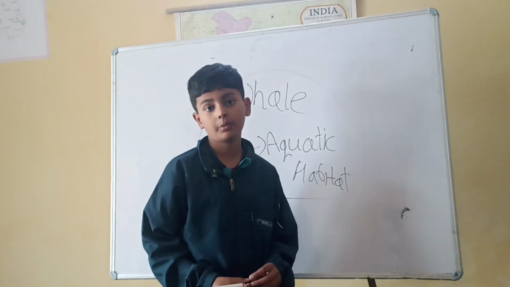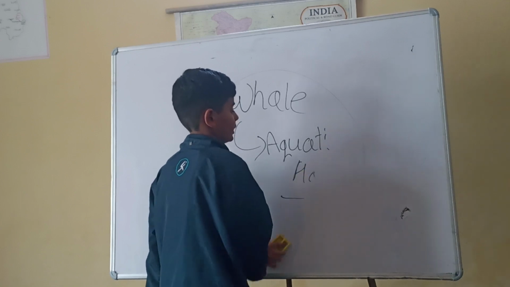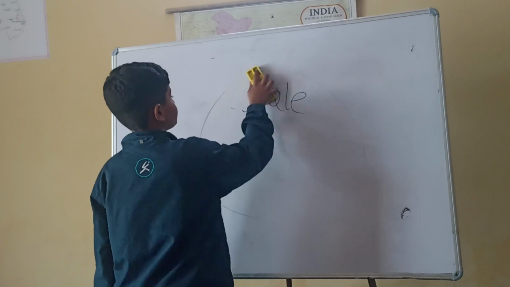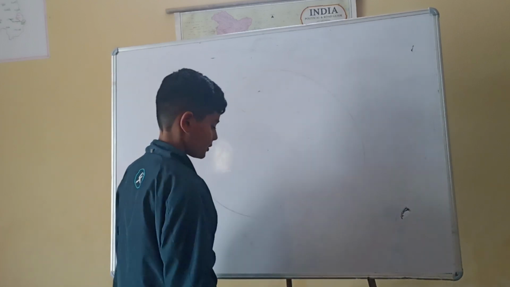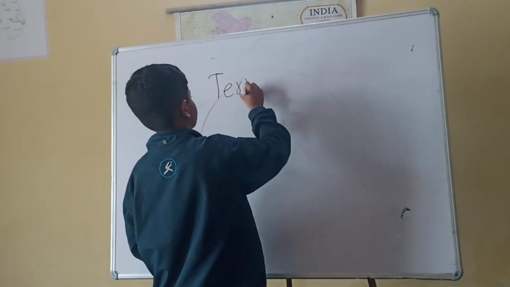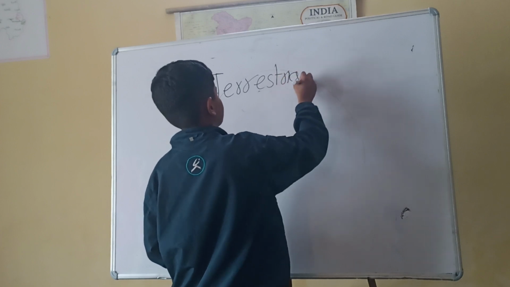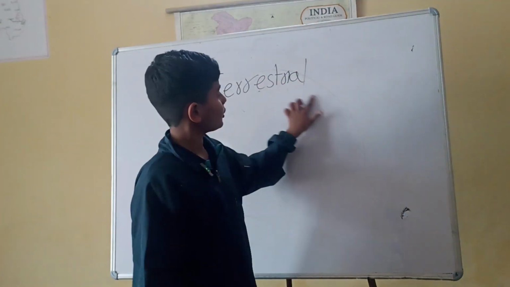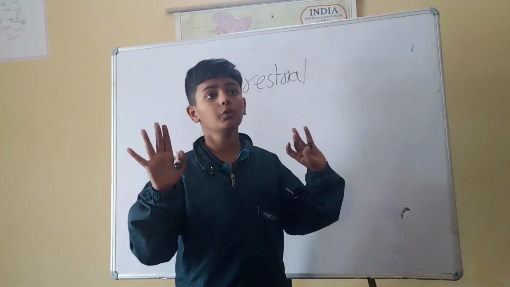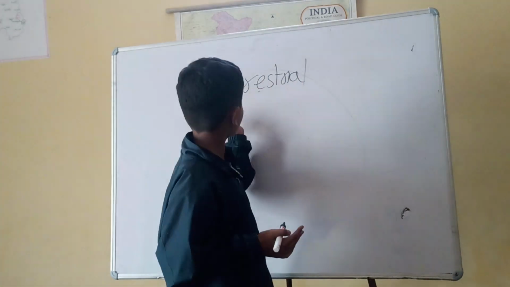There are 3 different types of habitats. So, let's get into it. First type, terrestrial. Terrestrial habitat is basically the habitat of the animals that live on top, that means on land. That is terrestrial.